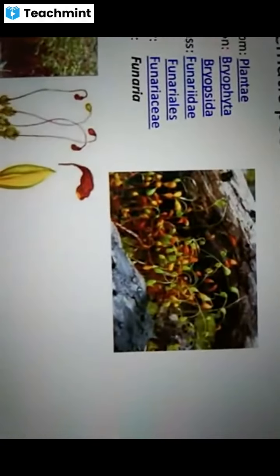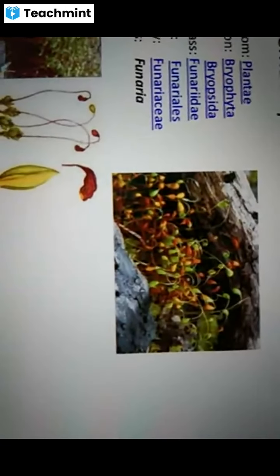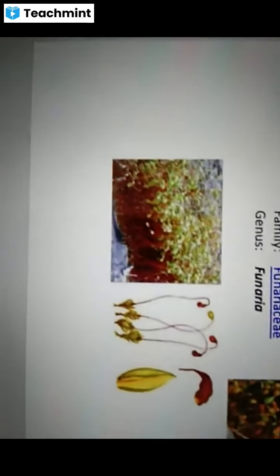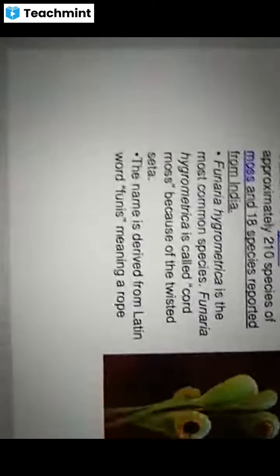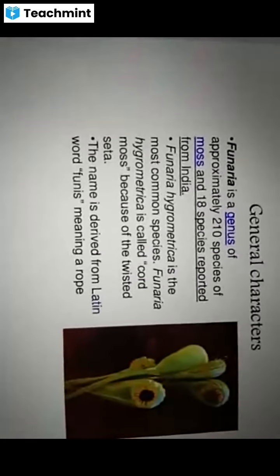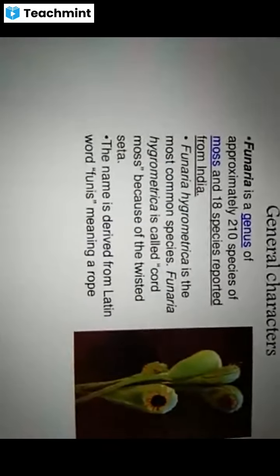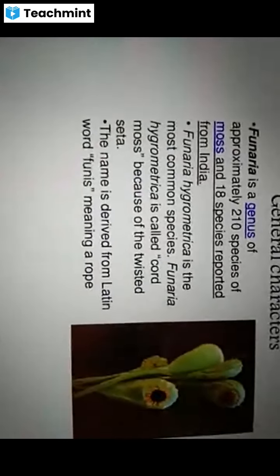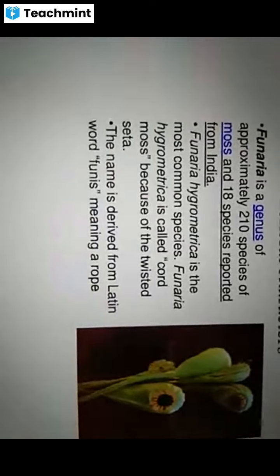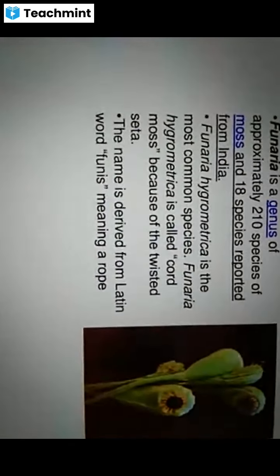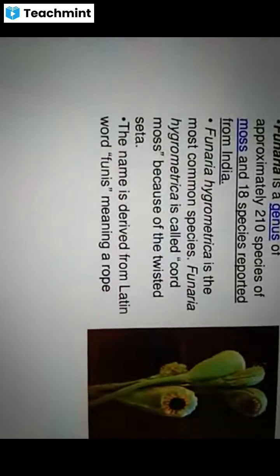As they grow in groups, they are known as mass plants. Though 210 species are there throughout the world, 18 species are reported from Indian lands, among which Funaria hygrometrica is the most common species.